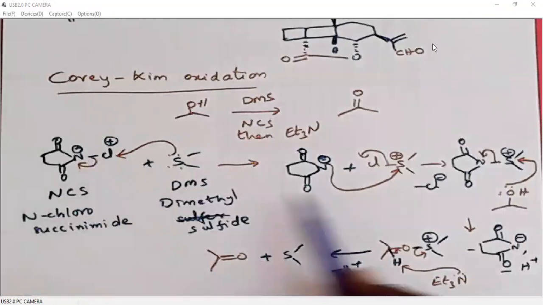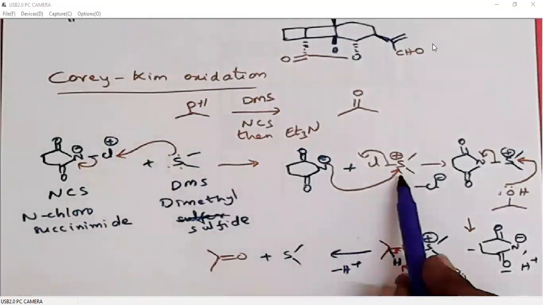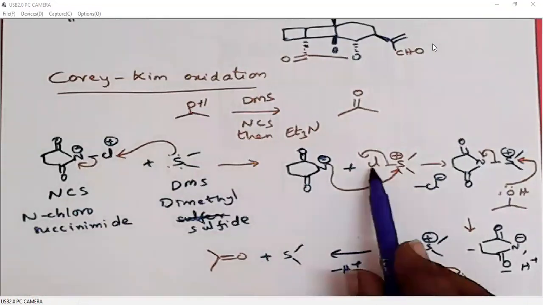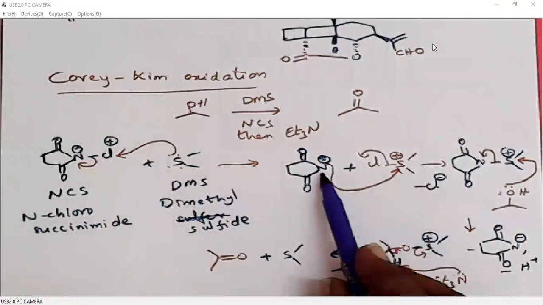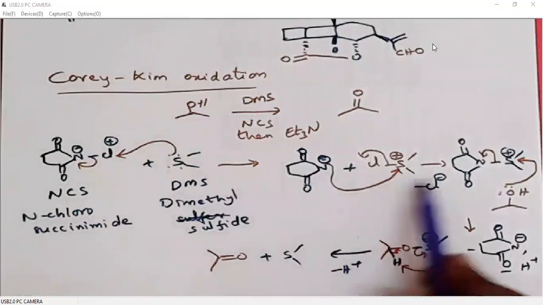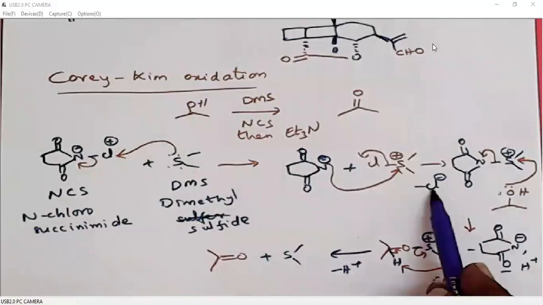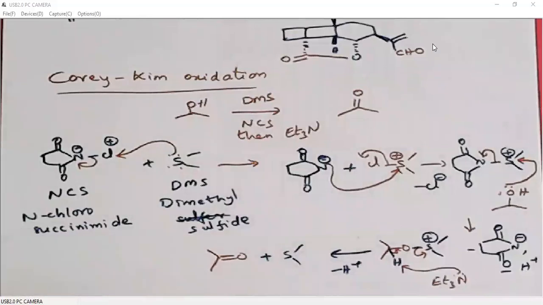So we will generate succinimide ion and then activated dimethyl sulfonium chloride. Of course, chlorine is a good leaving group, and succinimide ion can act as a nucleophile. So it again reacts with sulfur. Chlorine will be leaving. This is the active intermediate required for the oxidation of alcohols.